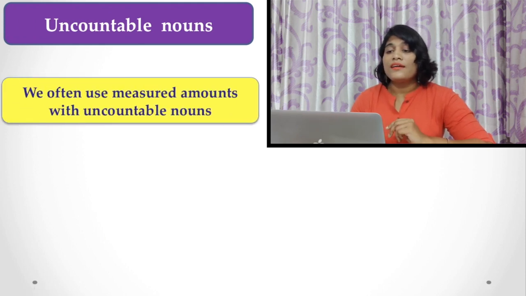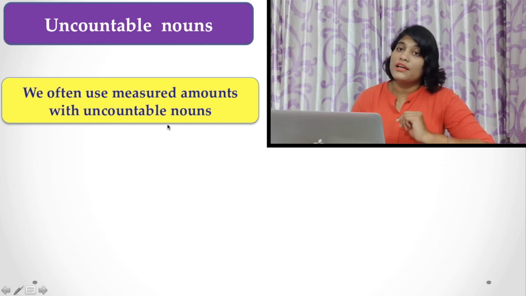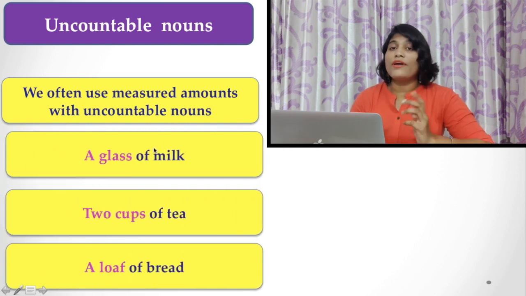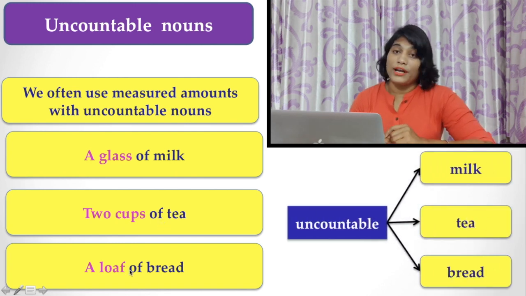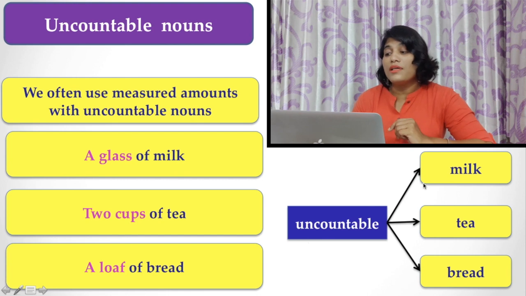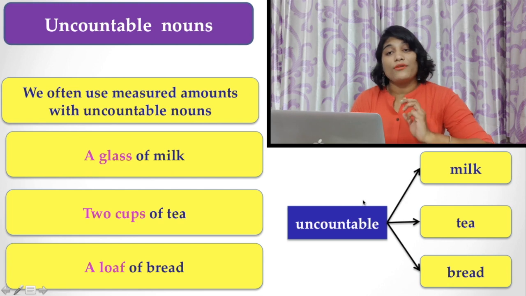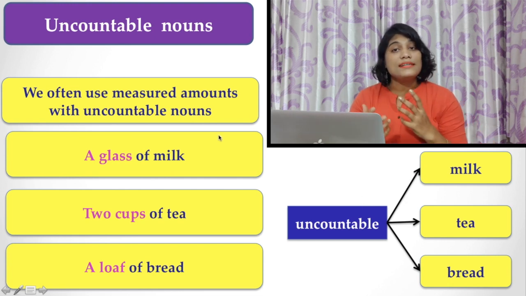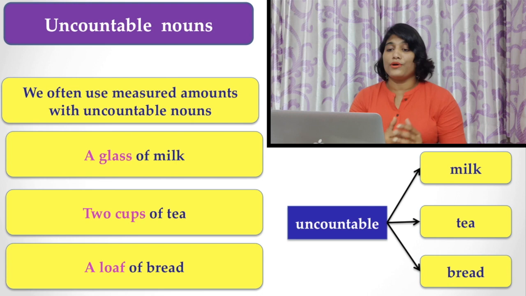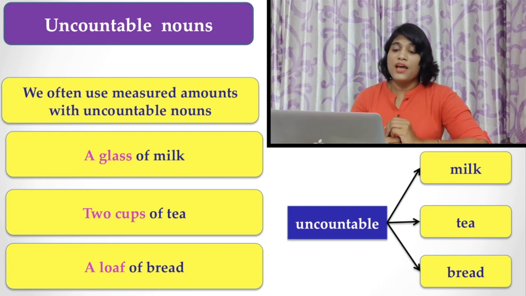Now, about the uncountable nouns, we often use measured amounts with them. What are they? We can say a glass of milk, 2 cups of tea, a loaf of bread. Here, what do you see? We find that milk, tea, bread are of course uncountable nouns, but when we measure their amount, we can say a glass of milk, 2 cups of tea, or a loaf of bread.